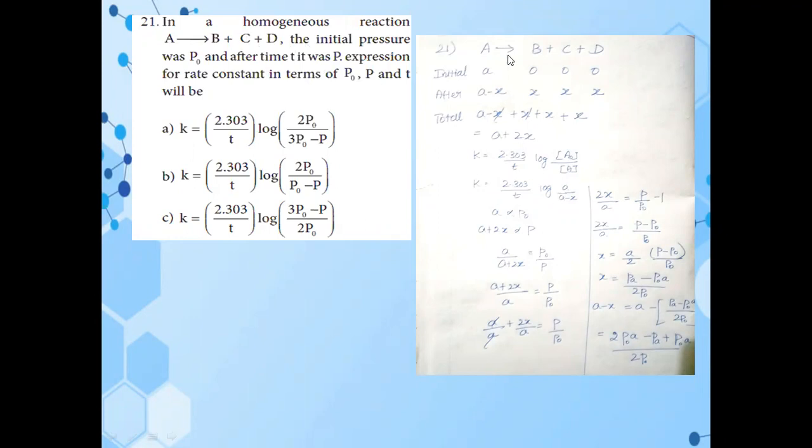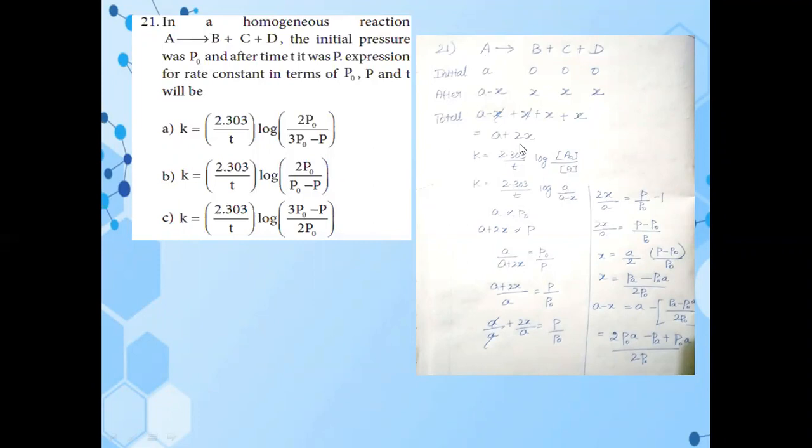First we need to write the equation here. A gives B plus C plus D. Initially, the initial concentration of A is a, and initially B, C, D are not formed, so we take B, C, D as 0 here. Then after some time the A concentration changes to a minus x, and the concentrations of B, C, D increase, so we put x here. At last we need to add all the things: a minus x plus x plus x plus x. So we are getting a plus 2x.